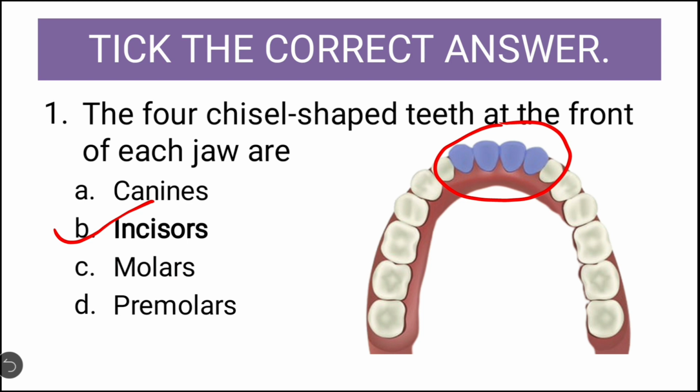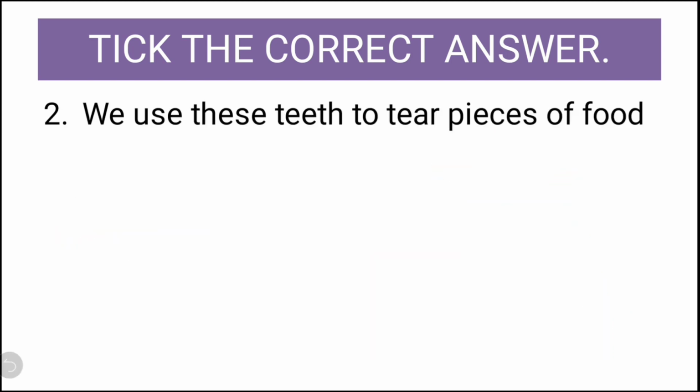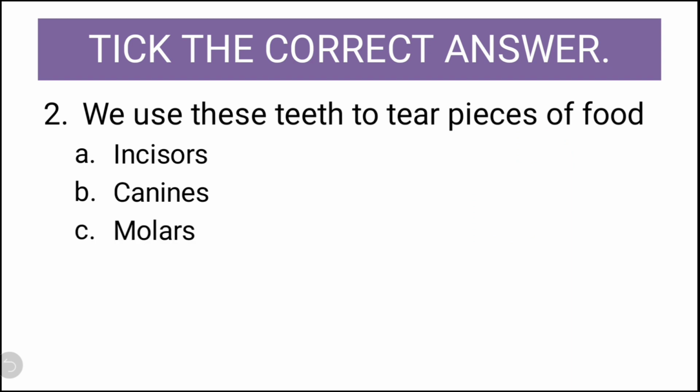Let us move on further. We use these teeth to tear pieces of food. The options are incisors, canines, molars, premolars. So, what is the correct option? The correct option is canines.